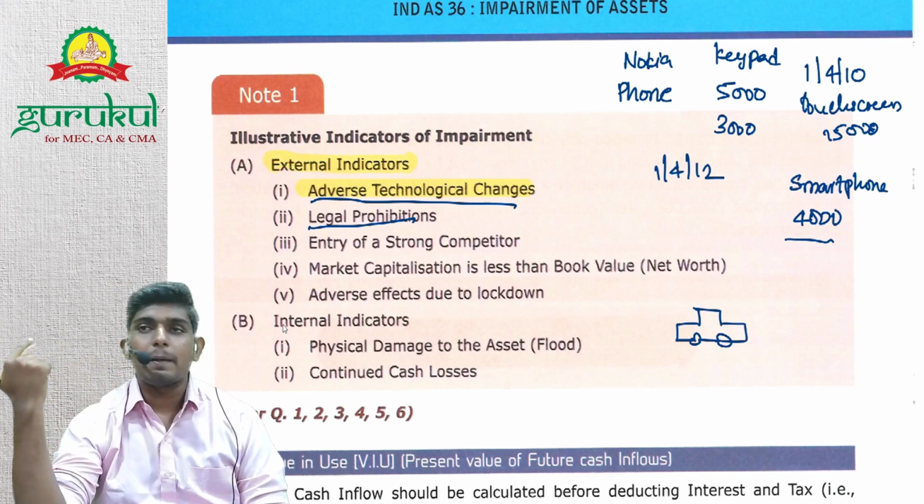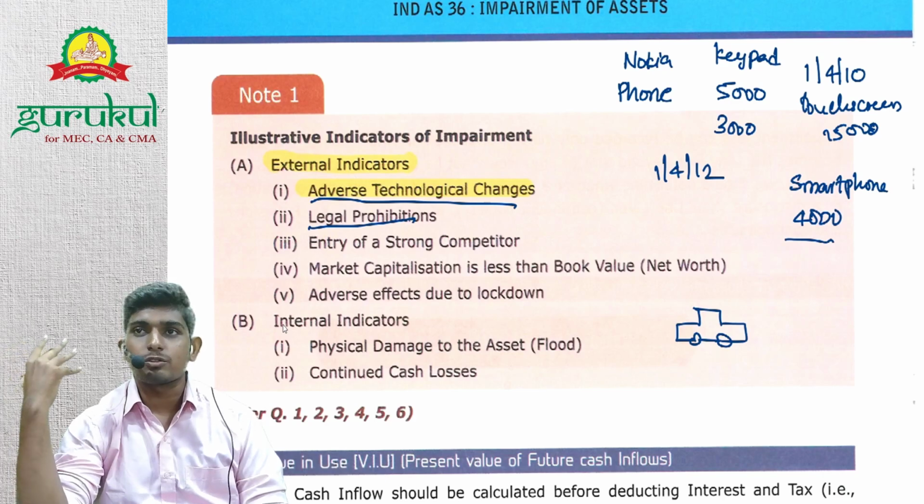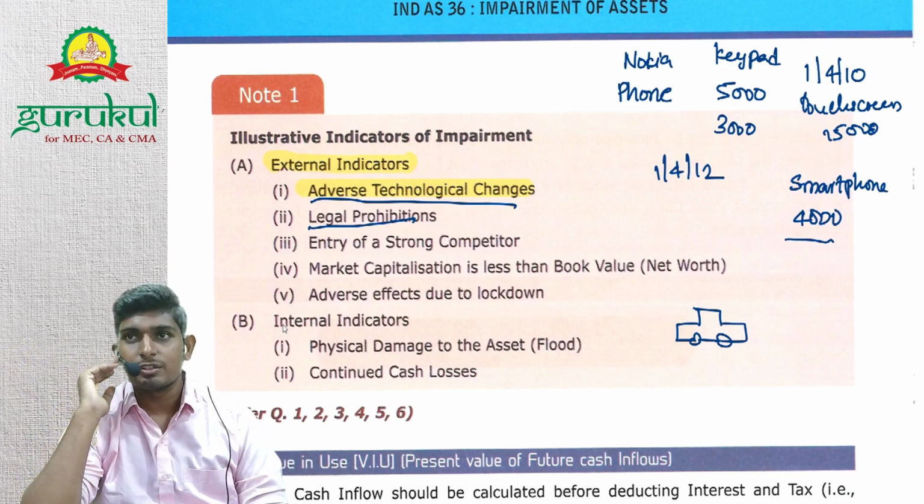We check for impairment because of legal conditions, legal prohibitions. The diesel car got banned because it makes so much pollution. The government banned diesel car production, so they will take a hit. In this case, we need to check for impairment.